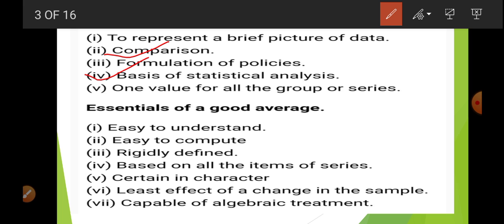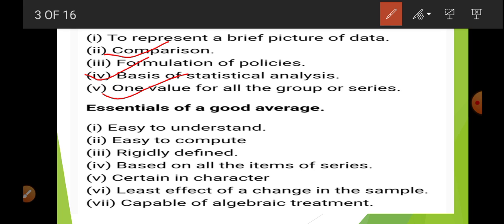Okay, now basis of statistical analysis. Obviously without getting the arithmetic mean we can't calculate standard deviation. Okay, there will be the problem. So if we want to calculate dispersion or correlation, obviously we require arithmetic mean. One value for all the group or series. So this is actual mean of mean. Okay, it is a number that represents the whole population.